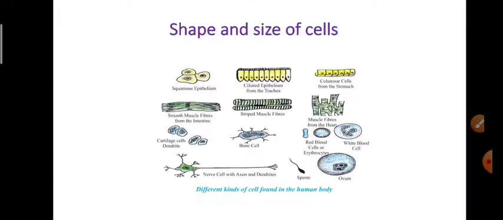Now shape and size. What is the shape and what is the size of the cells? So different cells have different shapes. You can see in this diagram also they have different shapes of the cells. The shape of the cell is related to its function and its location.